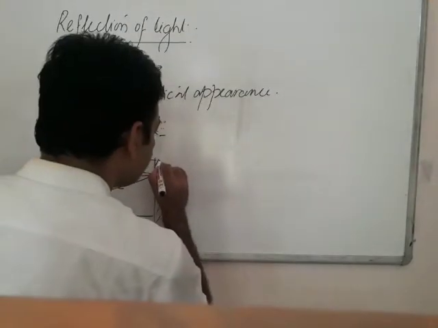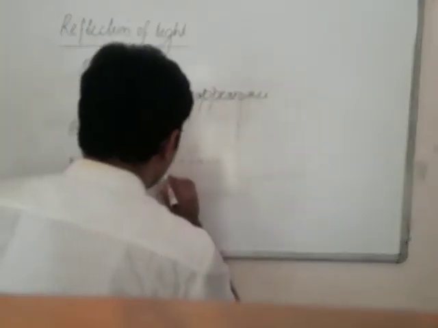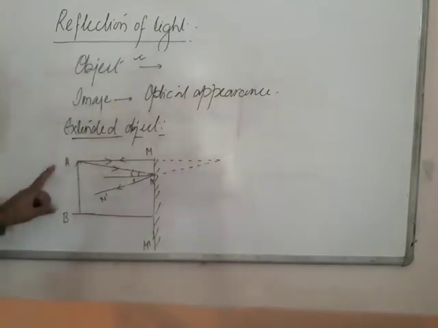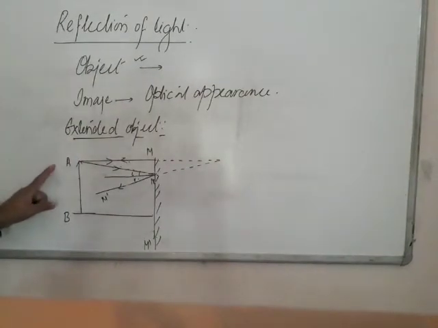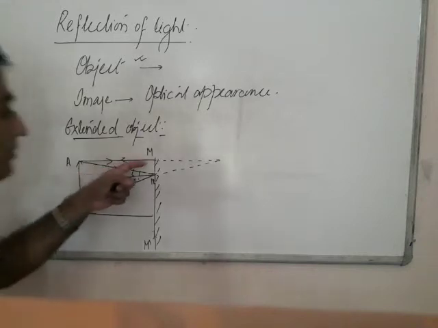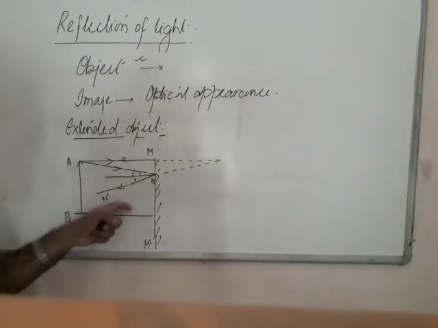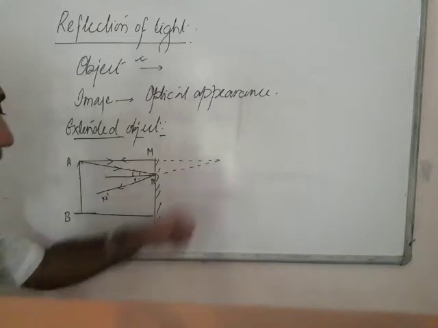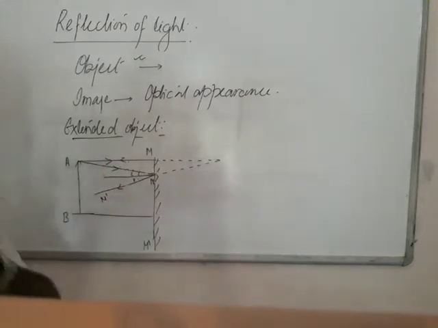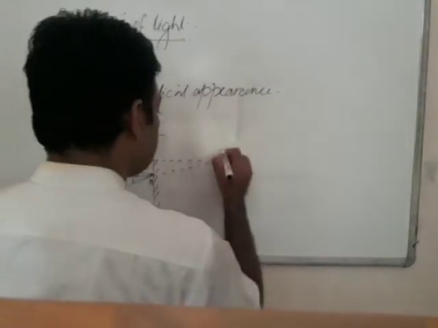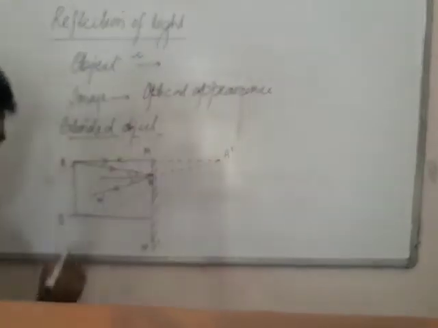However, the image of the tip A is produced because of the meeting of the reflected rays by projecting them backward. The image so produced is called a virtual image. Here you get A dash. Similarly, you will show it for B.